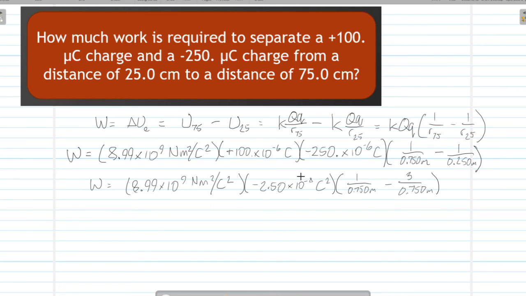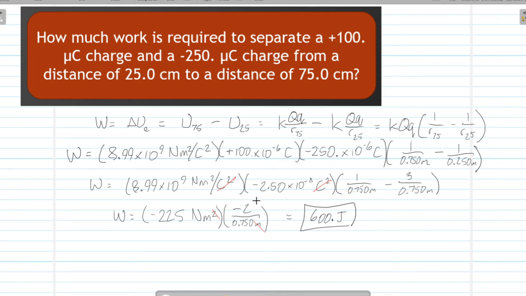We are going to multiply these two numbers together and subtract these to get our final fraction, and then we will multiply that final fraction by the product here to give us our final answer. And there you go, folks. We multiplied K times the product of the charges, we get negative 225 newtons times meters squared.